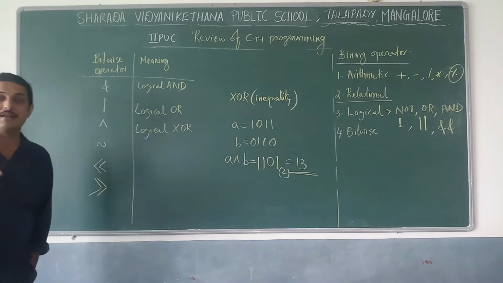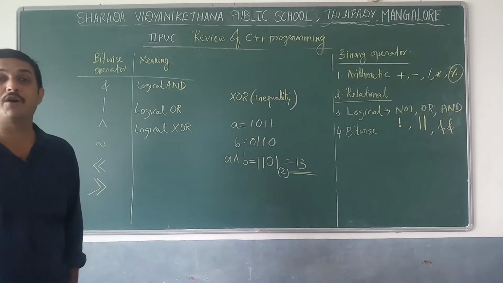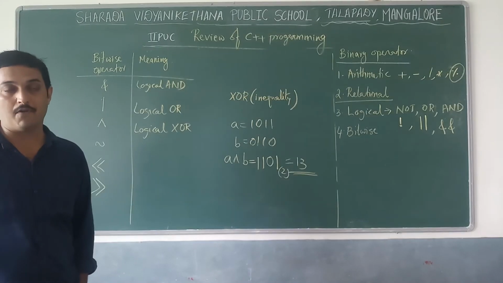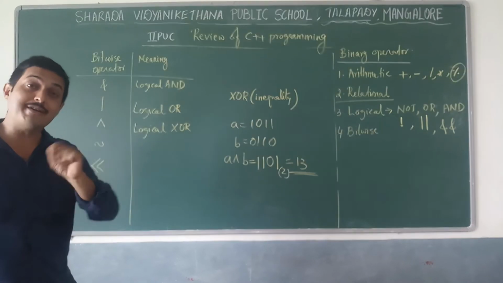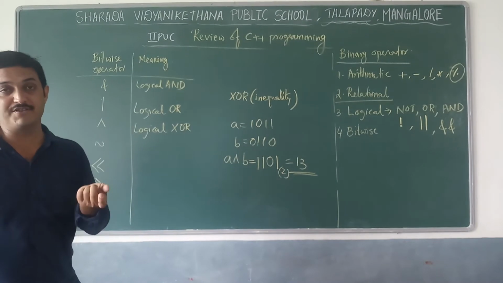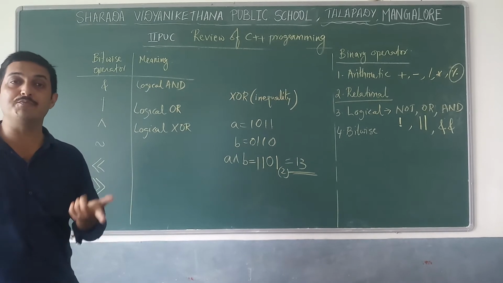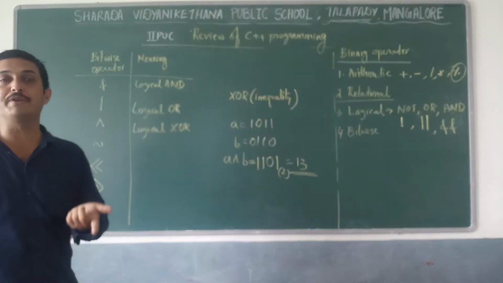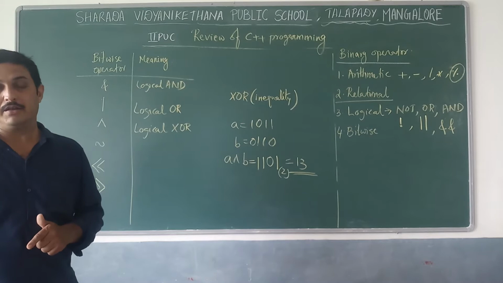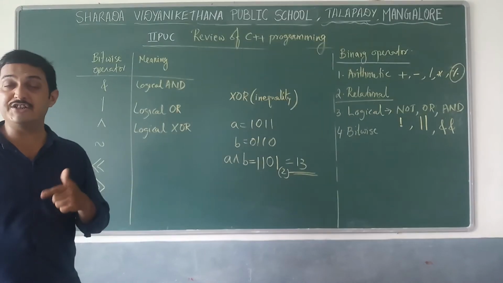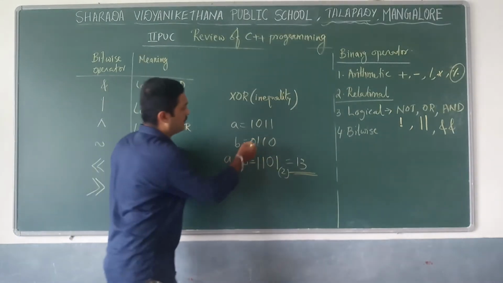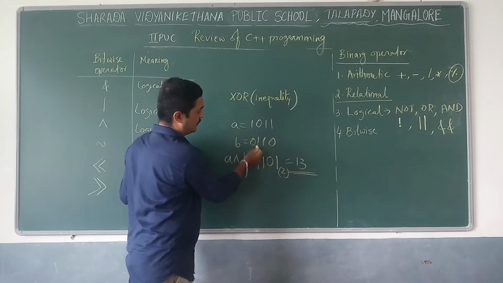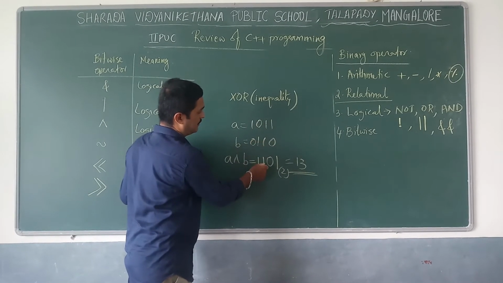Here, logical XOR means it performs the inequality function. If inputs are not equal to each other, then output equal to high or output equal to 1. If inputs are equal to each other, then output equal to 0. See, here the inputs are 1 0 1, 0 1 1.